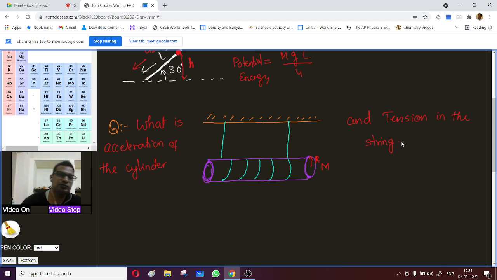Let's try to do this. What will be the acceleration and what will be the tension in the string?